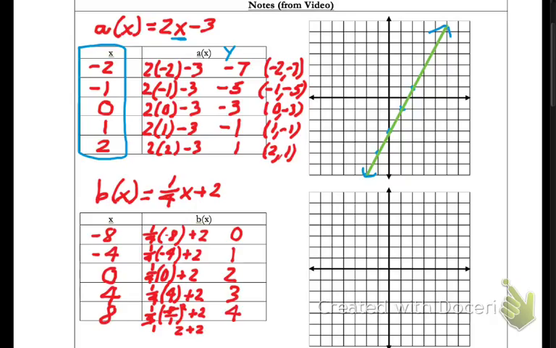So let's go to my graph and try to plot this on here. I've got, first of all, -8, 0, 1, 2, 3. Now, on things like this, where it doesn't look like it's going to fit, I can go ahead and scale my graph accordingly. And what I mean by that is this. I'm going to scale it just a little bit differently. I'm going to say that this is -8 out here, and this is 8 out here.